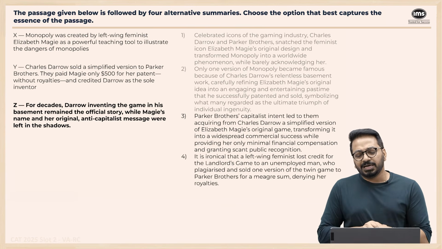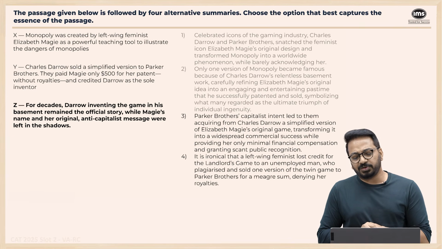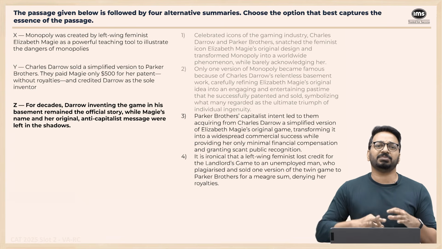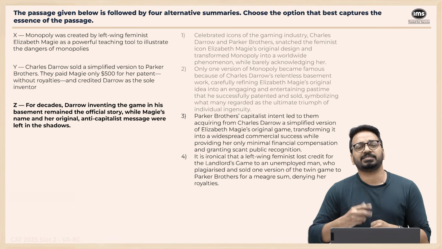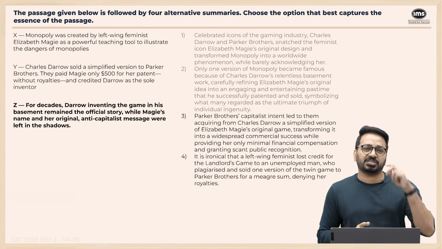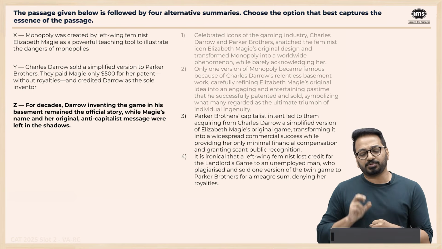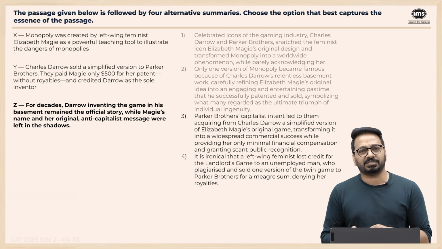Next option. It's ironical that a left-wing feminist lost credit for the landlord's game to an unemployed man who plagiarized and sold one version of the twin game to Parker Brothers for a meager sum, denying her royalties. This option is making the whole idea of this woman as the subject, right? The paragraph starts with the woman as the subject. The paragraph ends with the woman as the subject. Option 4 is completely keeping the woman as the subject.